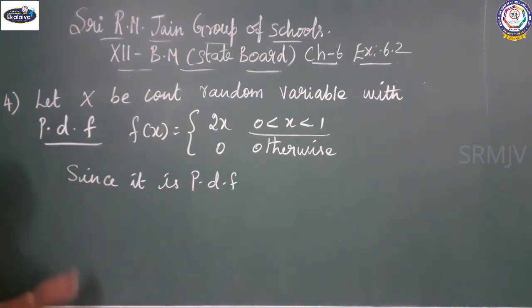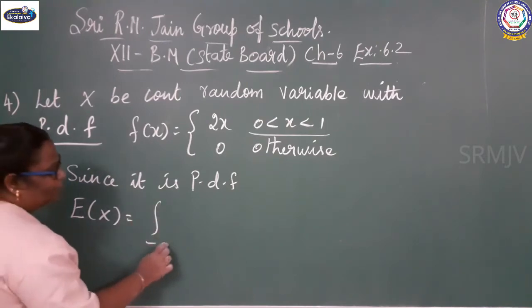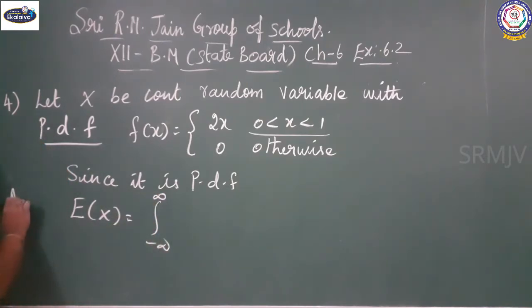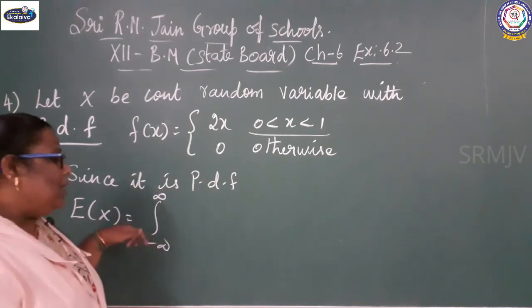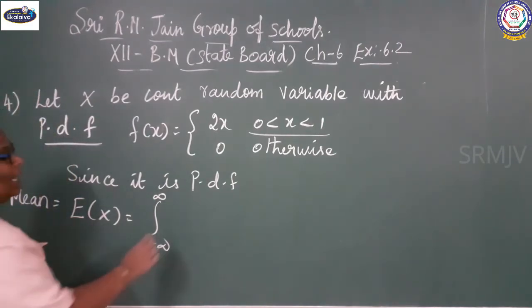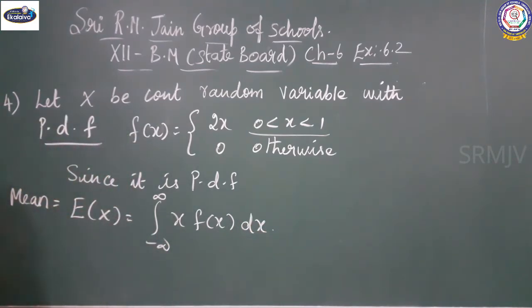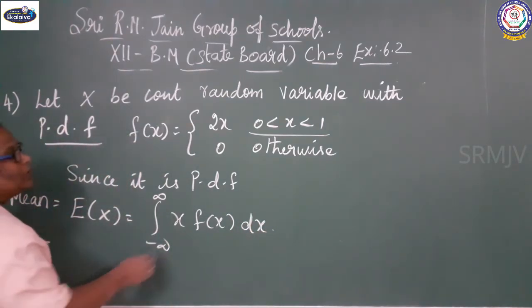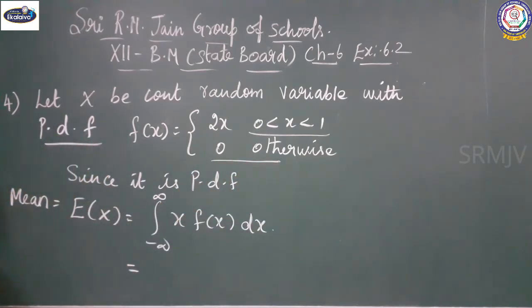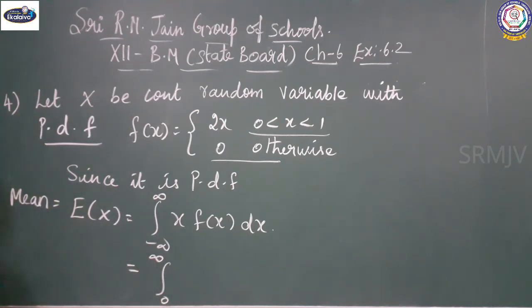what is the formula? Mean equal to expectation of x, E of x equal to integral minus infinity to infinity x f of x dx. 0 otherwise means the limit starts from 0 to infinity.